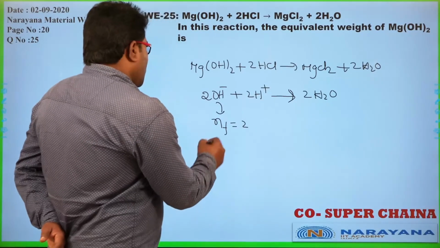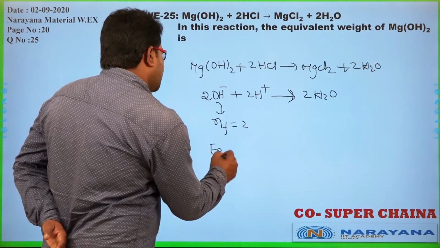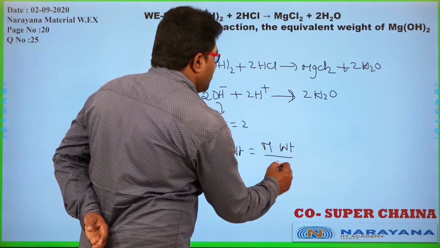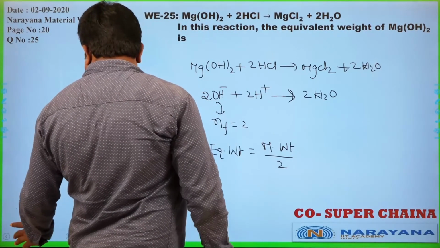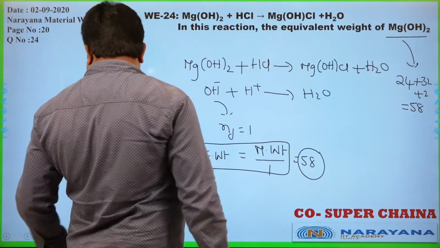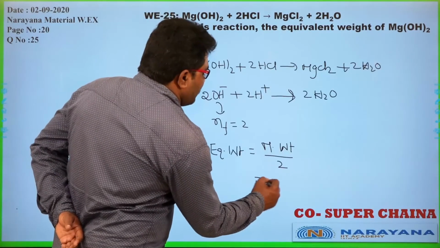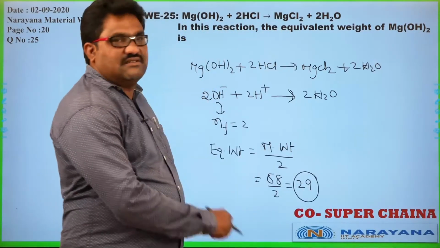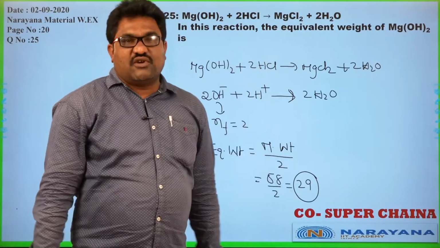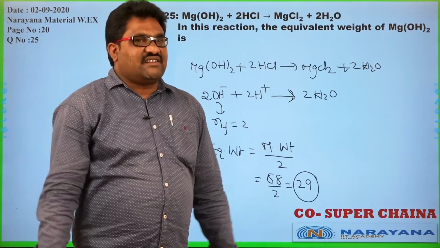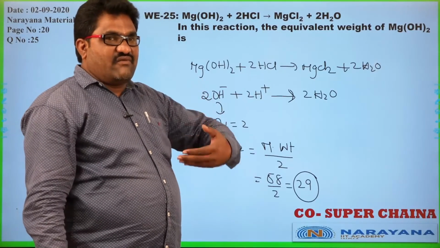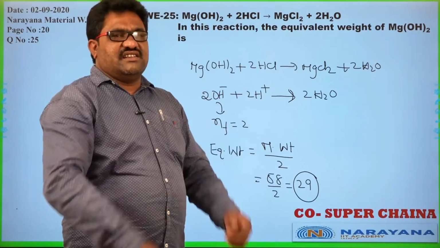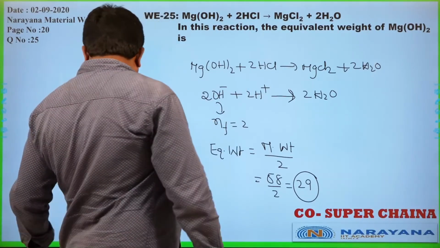Now equivalent weight of magnesium hydroxide is equal to molecular weight by 2. Already in the previous case we saw that molecular weight is 58. So 58 by 2 is equal to 29. Clear, because here 2 OH ions are displaced, so n factor is 2. Based on how many H plus or how many OH minus ions are replaced, we calculate the n factor.